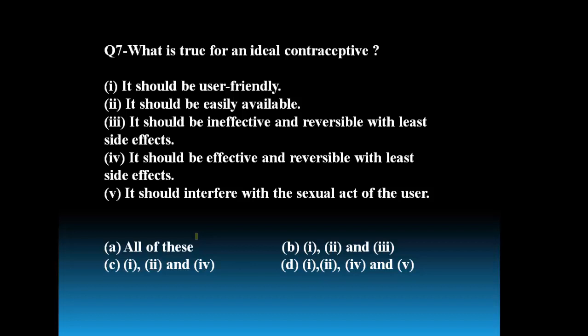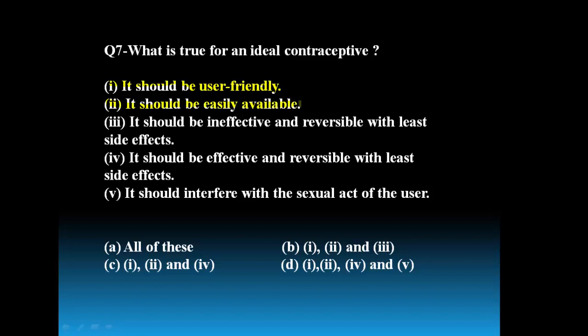So the true statements regarding ideal contraceptives are: it should be user friendly, the person can make use of the contraceptive very easily. It should be available easily.